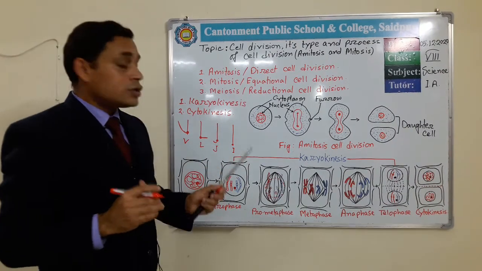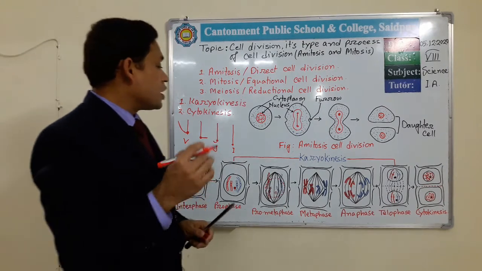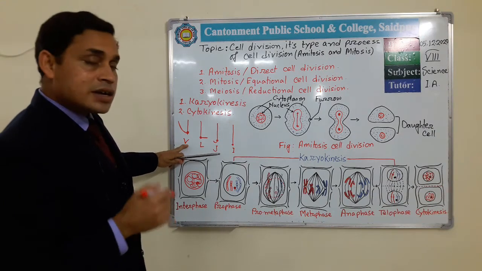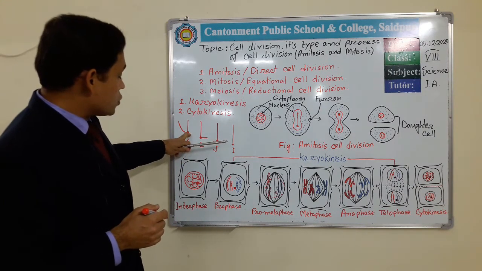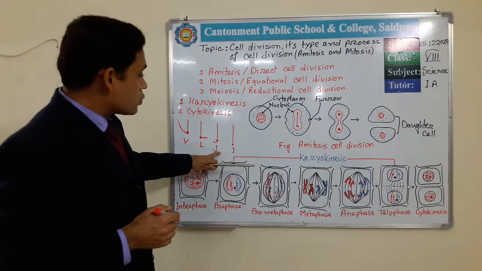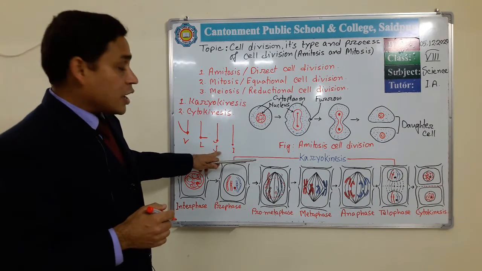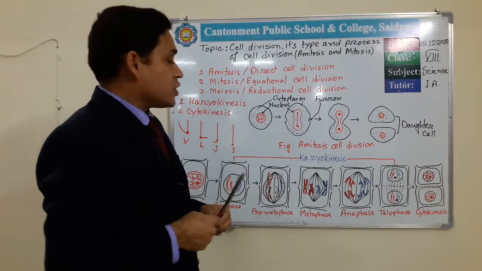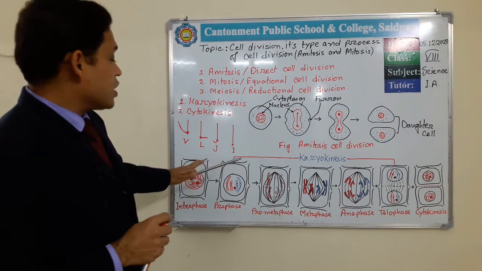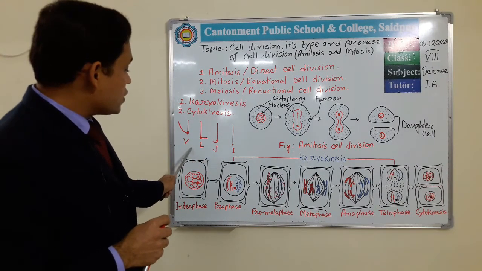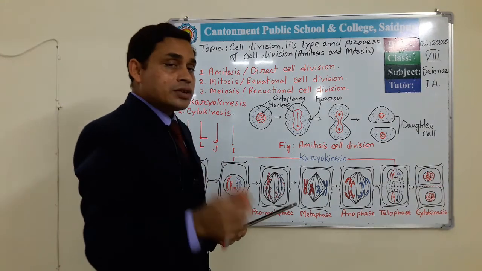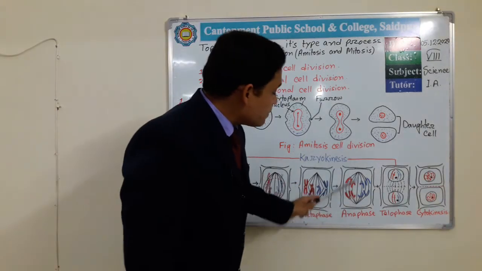So these 4 differently shaped chromosomes are named in different ways. V shaped chromosomes are known as metacentric, as the centromere is present in the middle of the chromosome, and the L shaped chromosome is known as submetacentric, the J shaped chromosome is known as acrocentric, and the I shaped chromosome is known as telocentric. So during the movement in anaphase, the chromosome takes different shapes: V, L, J, I: metacentric, submetacentric, acrocentric and telocentric. All these things you will get in your book. Okay, so this is the anaphase.